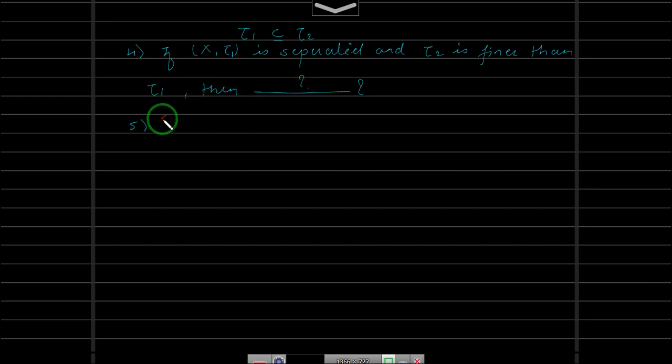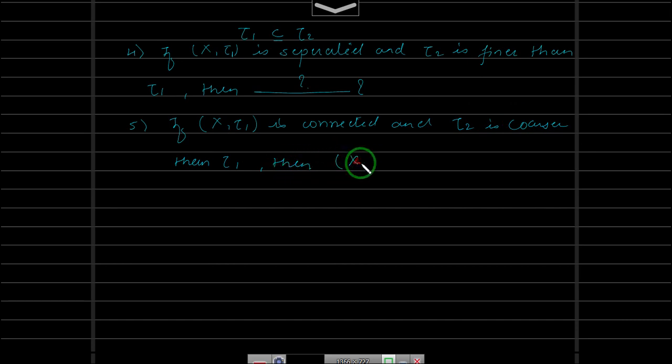And as I said, fifth, if X comma tau 1 is connected and tau 2 is coarser than tau 1, then what about X comma tau 2? Is it connected? Is it separated?